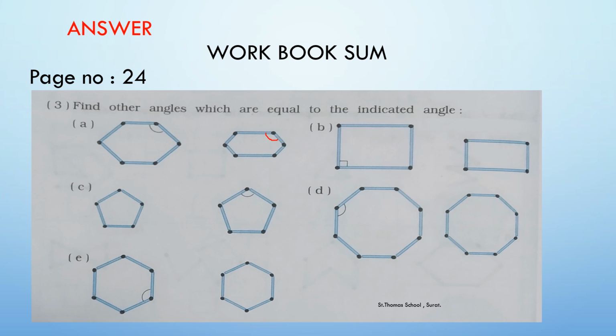Now let's do the B1. You can here see the rectangle and the angle given to you. So similar angle you have to make on the right hand side pic. So now let's do it. So you have to draw with your pencil in your workbook like this. The similar angle has been drawn.